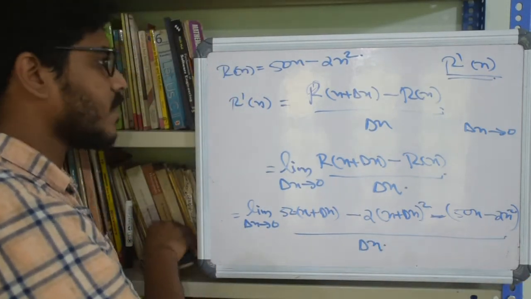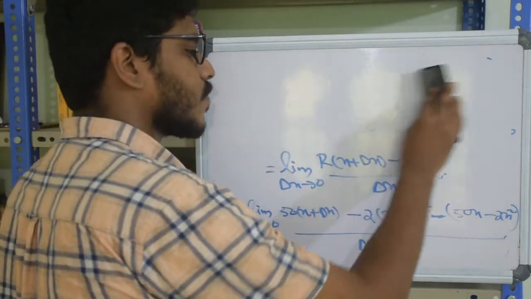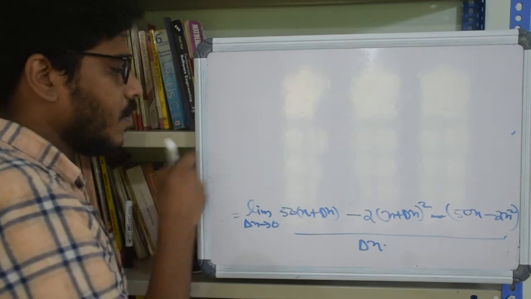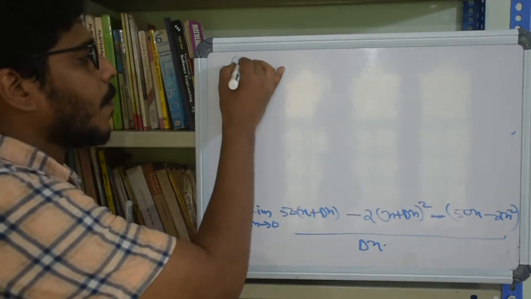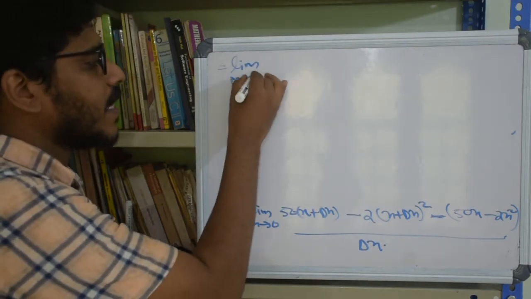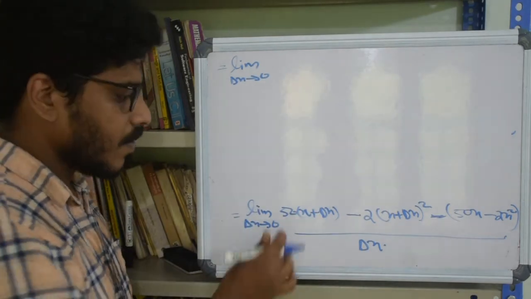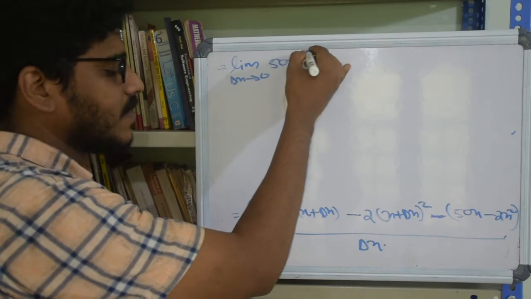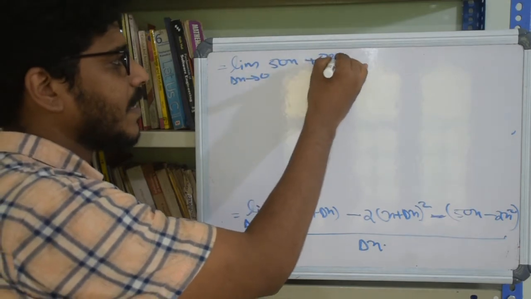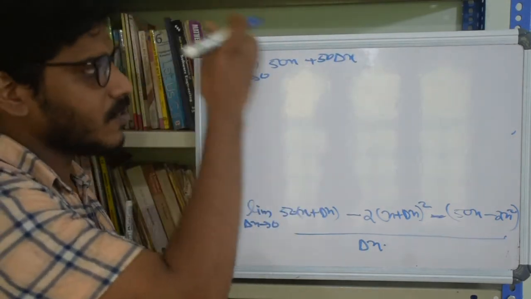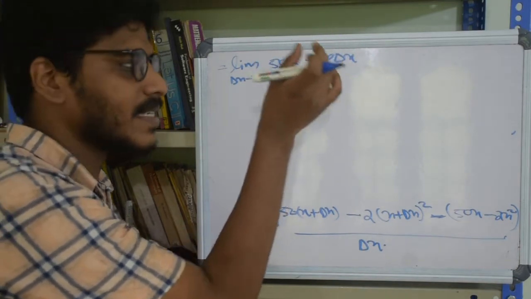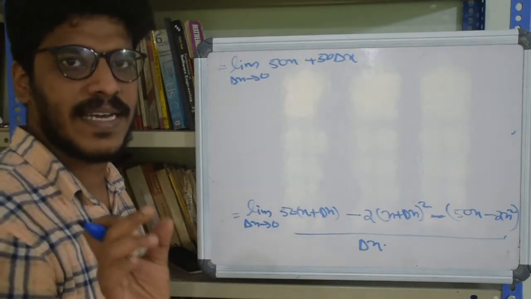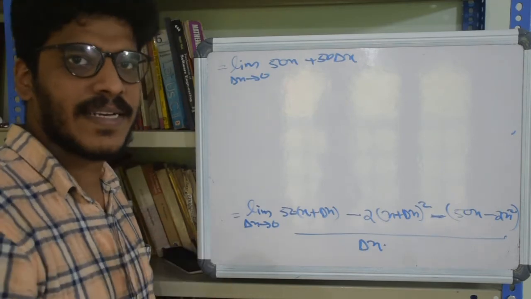So let me clear what we have written here. So this is equal to limit delta x goes to 0. If you try to open this up, 50x plus 50 delta x. Remember, this is not delta into x, it's as a single term delta x, which just means it's a small quantity in x or a small increment in x.